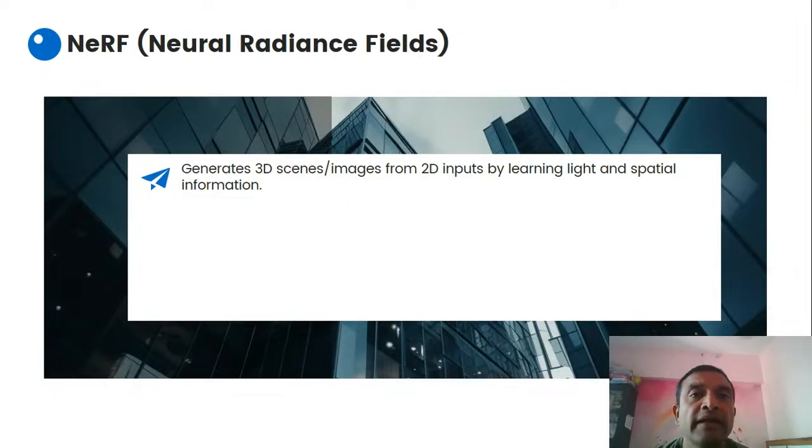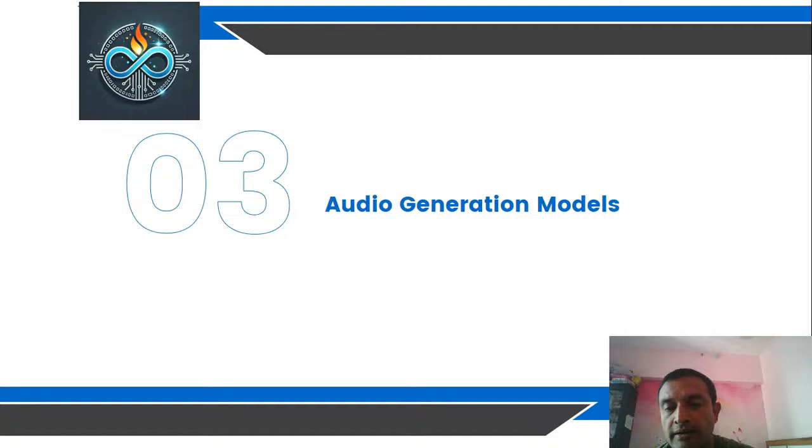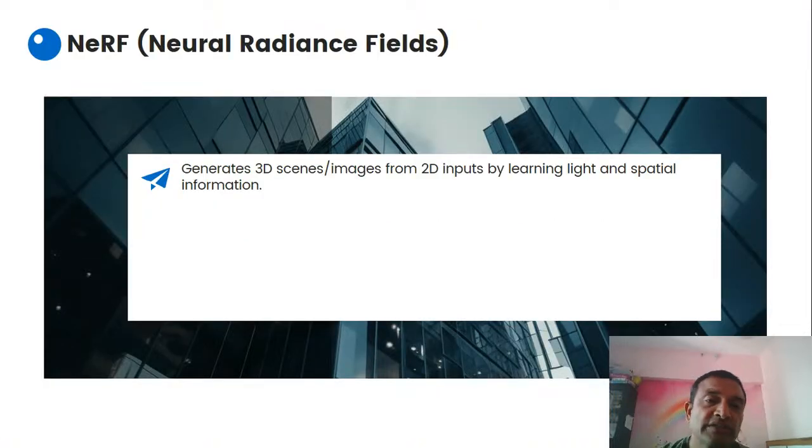NeRF, neural radiance fields, right? They generate 3D scenes and images from 2D inputs by learning light and spatial information. So 3D scenes and 3D images, like the one you see in the background. You will also see Leonardo.ai, and there are many more tools, sites, or apps you can use for 3D image generation, right? Moving image generation like that. So these are models used for generating 3D images.